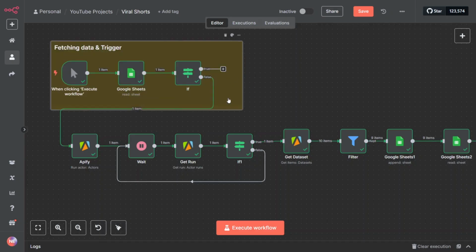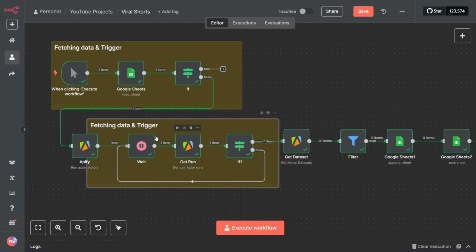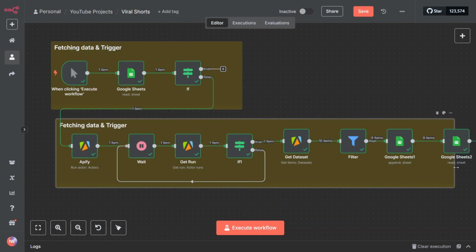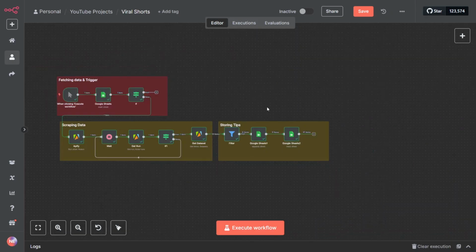Again, duplicate this by clicking on it and clicking duplicate, or you can just click Ctrl D, span it like that. I think this one should be separated so that it should look at least a little bit nicer. This one should be scraping data. Great, now our workflow is looking a little bit tidy.